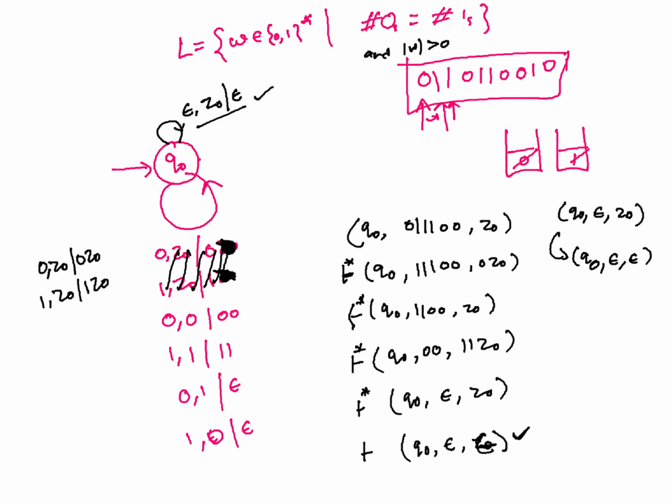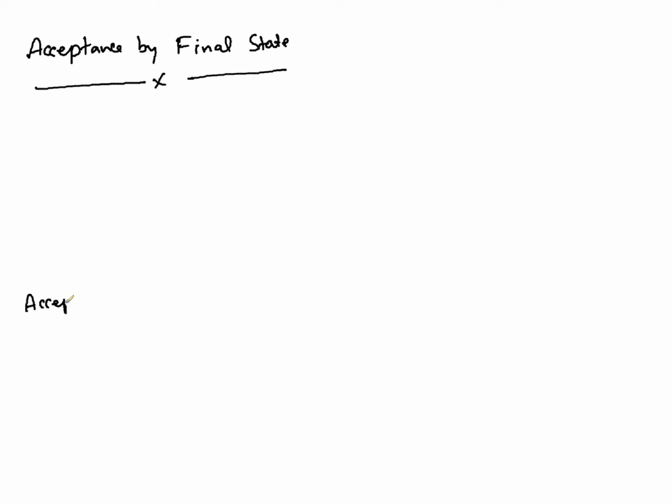So altogether what we understood is that there are two types of PDAs that can exist. One is acceptance by final state, the other one is acceptance by empty stack.